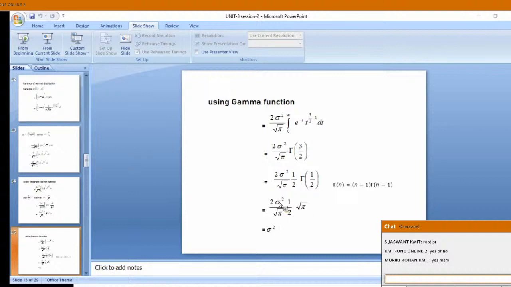So cancelling all these, we are getting sigma square. That is the variance of the normal distribution. I should go back and show you the gamma definition. You let others finish this. After that I will go back and take once again the variance, how I have taken the mean.